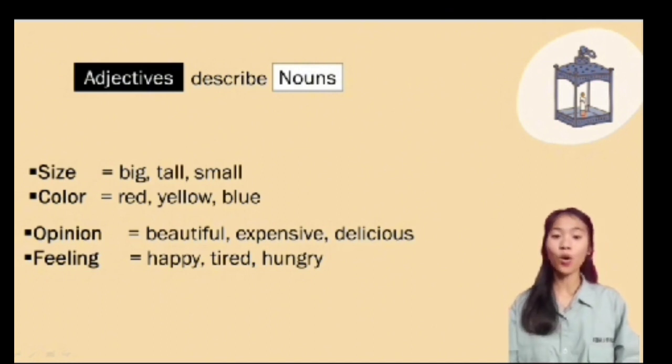Adjectives can also tell us someone's opinion about a noun or describe how someone is feeling. Opinion includes beautiful, expensive, delicious, and so on. Feeling includes happy, tired, hungry, and so on.